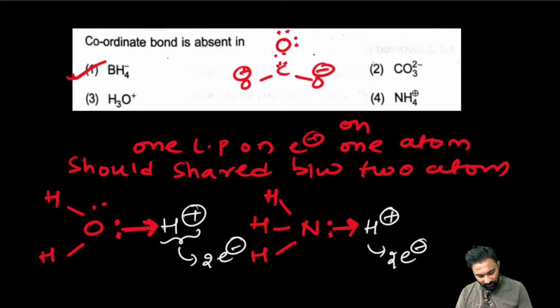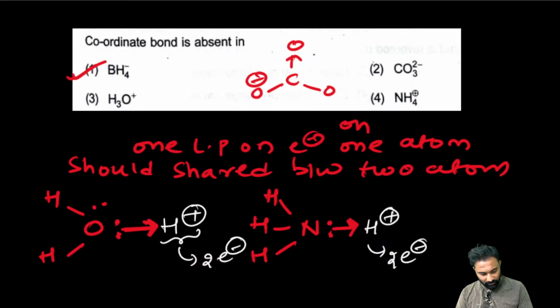Now this carbon will donate the 2 electrons in the form of the coordinate covalent bond. In this manner it will donate the electrons, and this bond represents the coordinate covalent bond. See, 2 we have the coordinate covalent bond, 4 we have 3.